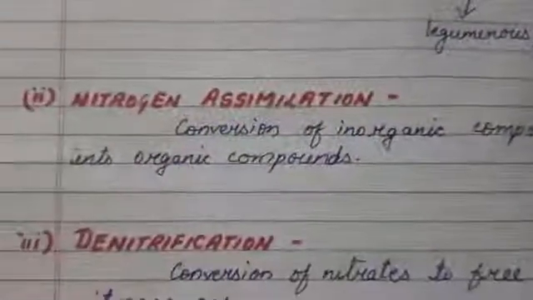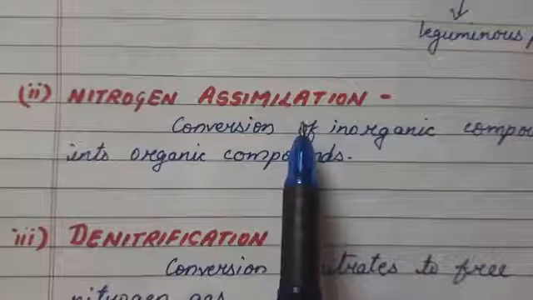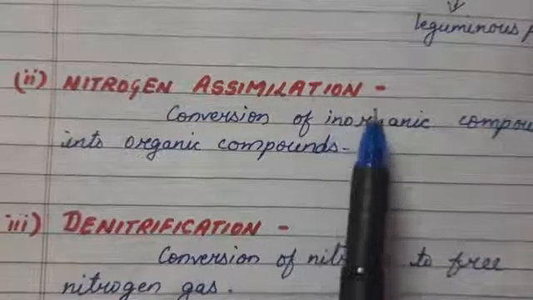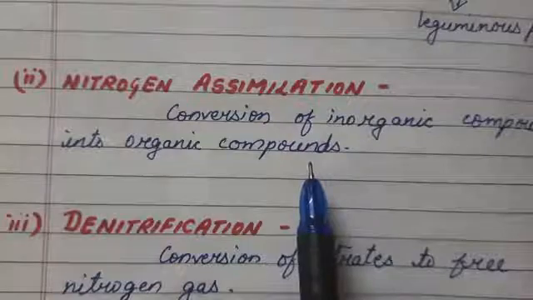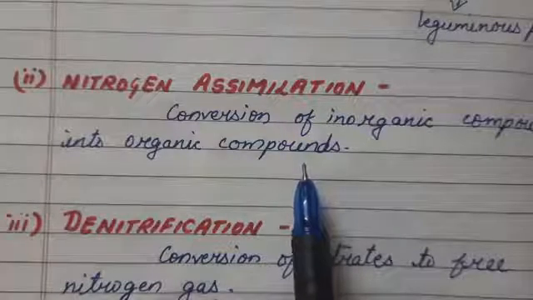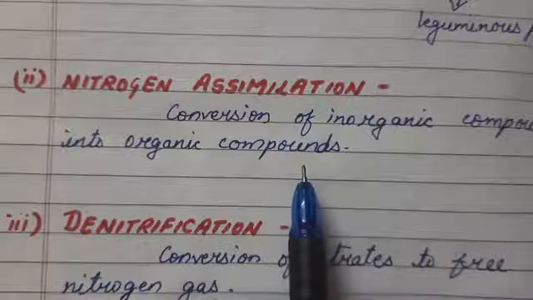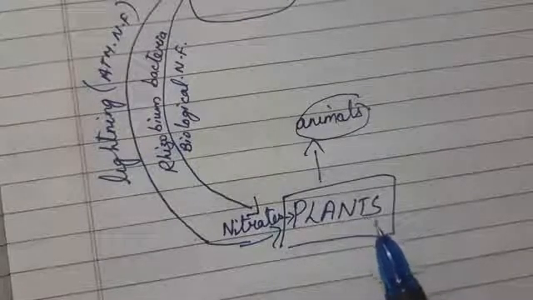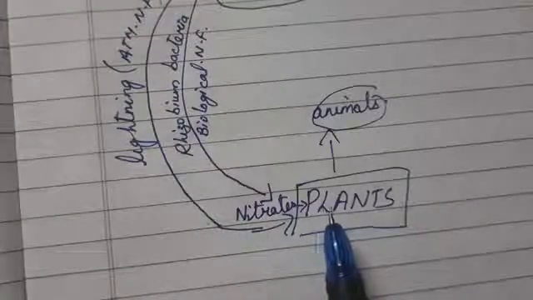Then the second procedure is called nitrogen assimilation. What is nitrogen assimilation? Nitrogen assimilation is the conversion of inorganic compounds into organic compounds. Now what are the inorganic compounds? The plants absorb nitrogenous compounds from the soil and water. Just now I told you, the plants absorb all the nitrogenous compounds present in the soil.